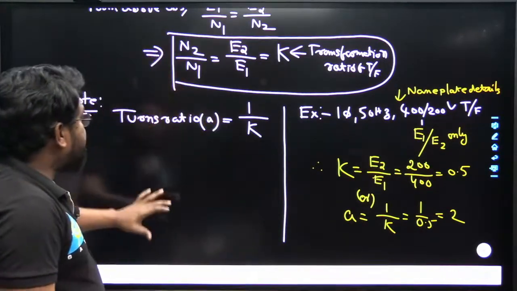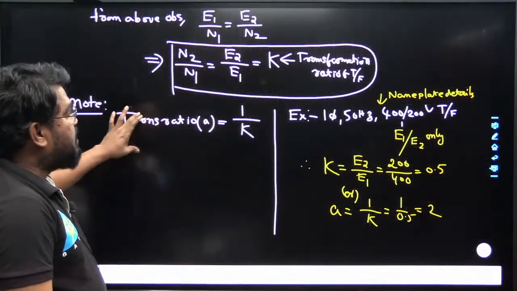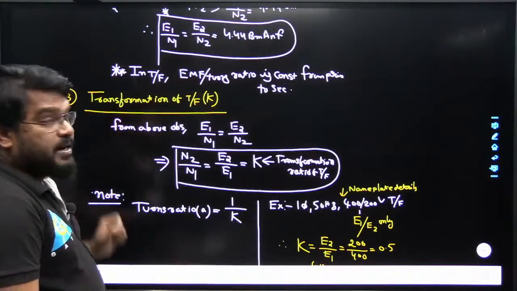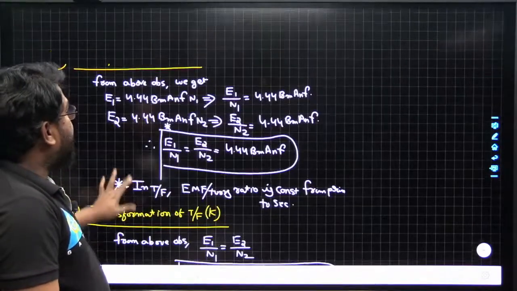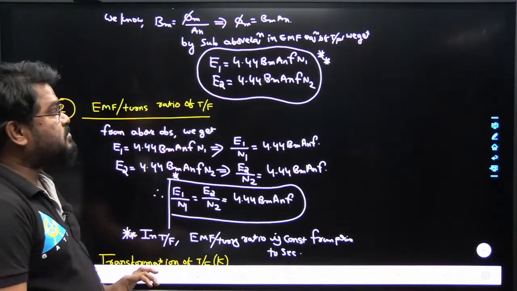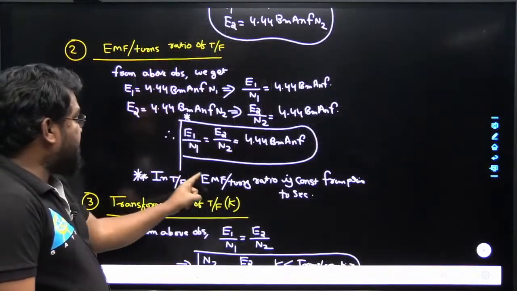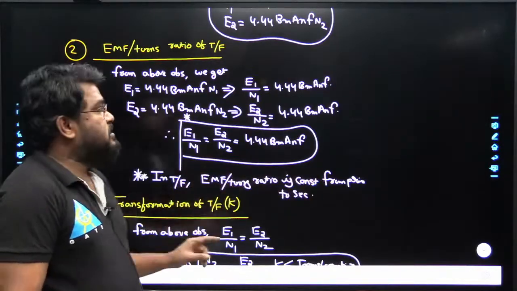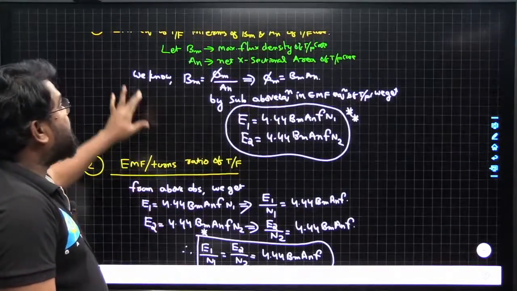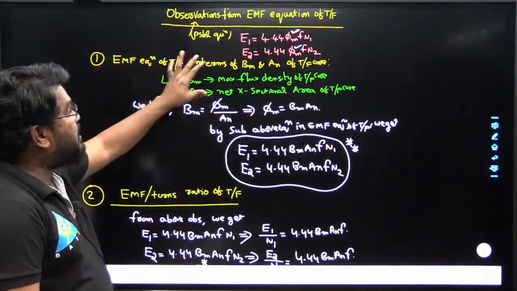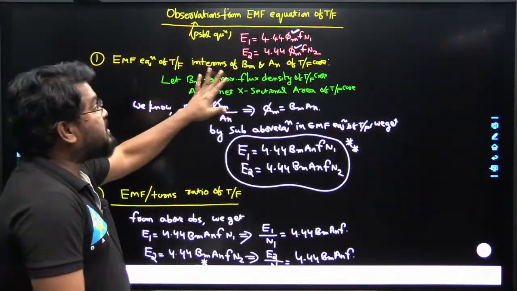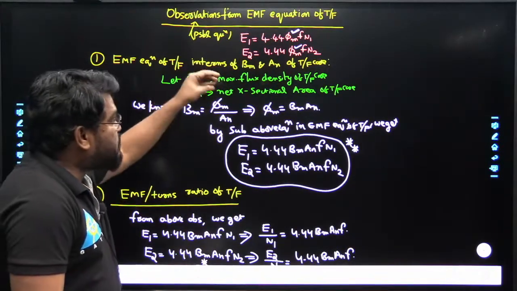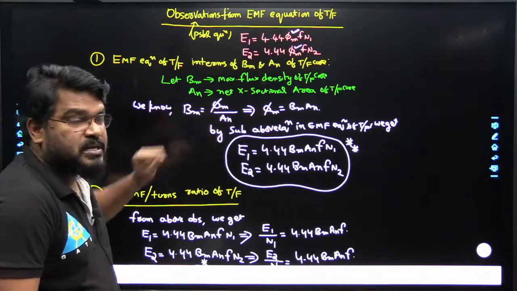So these are some questions: how do we find out? There are three or four questions here. One is the transformation ratio, and the second one is the EMF per turn ratio of the transformer. The conclusion is that in a transformer, the EMF per turn ratio is constant from the primary winding to the secondary winding. Another one is the EMF equation of the transformer in terms of flux density and net cross-sectional area of the transformer core, which we can also derive from the EMF equation.